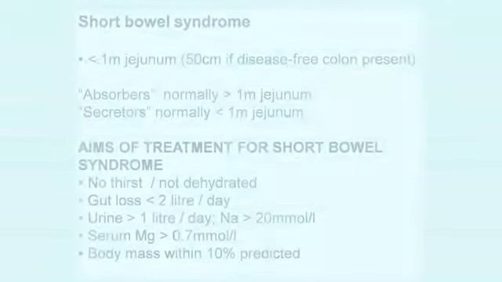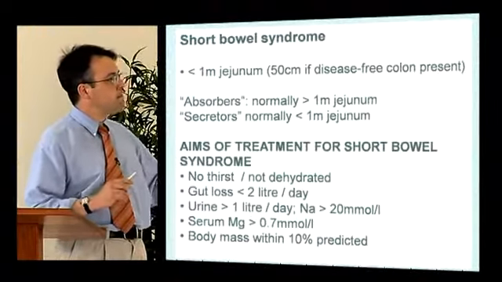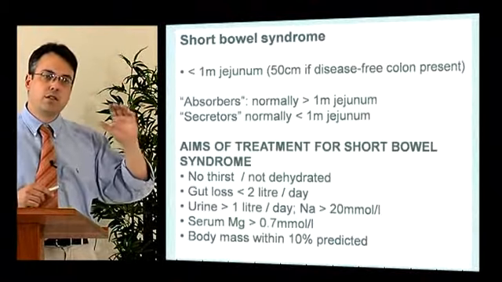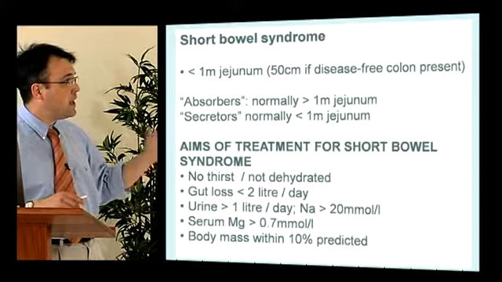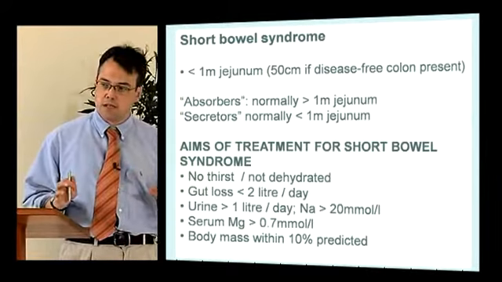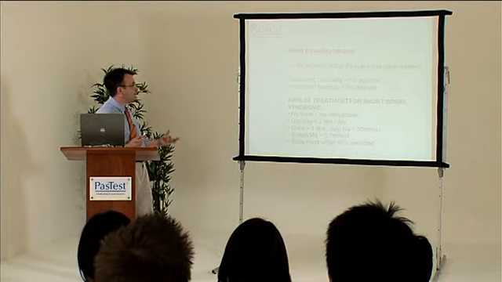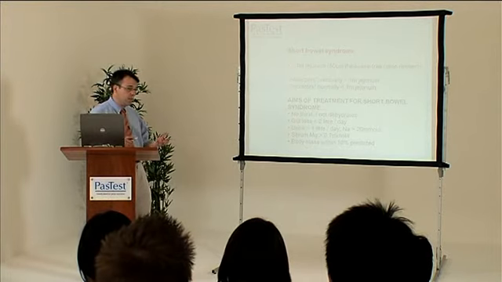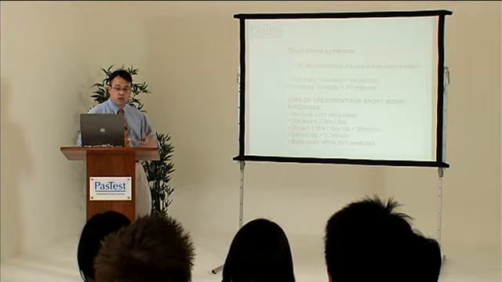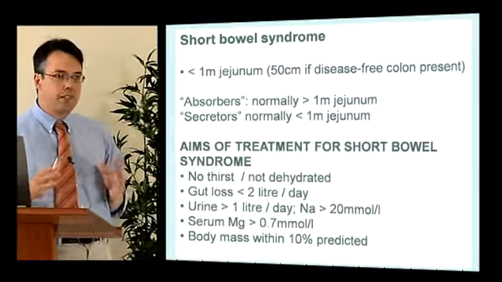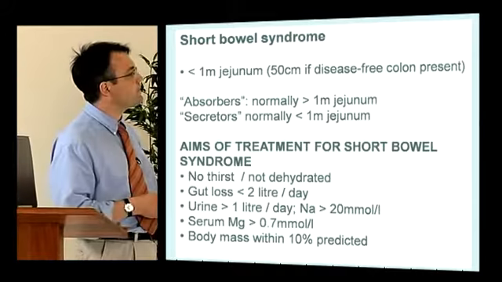Short bowel syndrome can be defined in a number of ways, depending on what form of resection you've had. But basically, if you have less than 1 metre of small bowel, particularly your jejunum, then you're at risk. If, however, you've got some colon present, especially the IC valve, you can get away with less small bowel because the colon helps you to preserve your water and your electrolytes. In a typical average height man, you have 4 to 6 metres of small bowel.